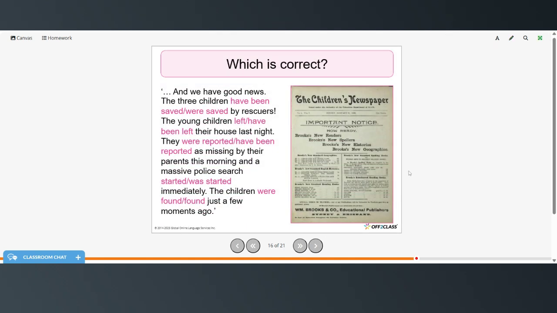You're going to choose which of the words in pink are correct. Again, you can pause the video, try this on your own, and then restart when you're ready to check your answers. So, and we have good news. The 3 children have been saved by rescuers.